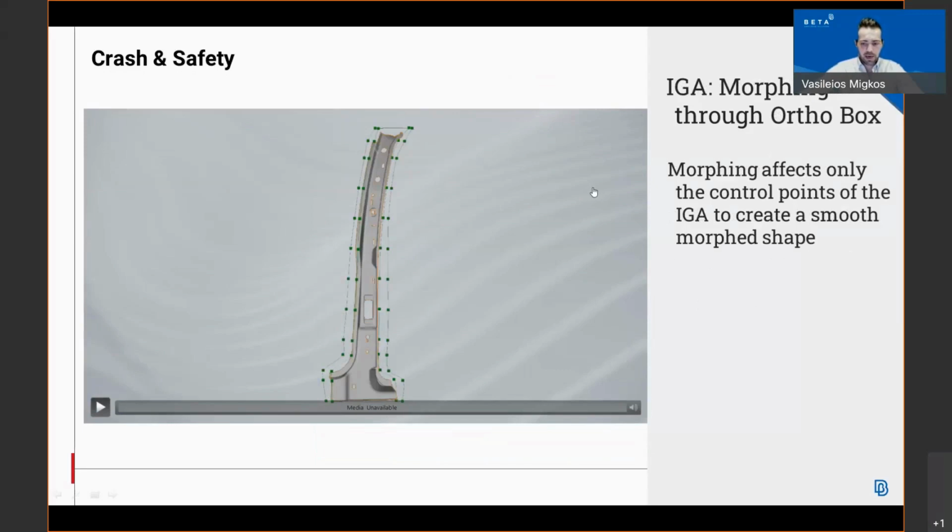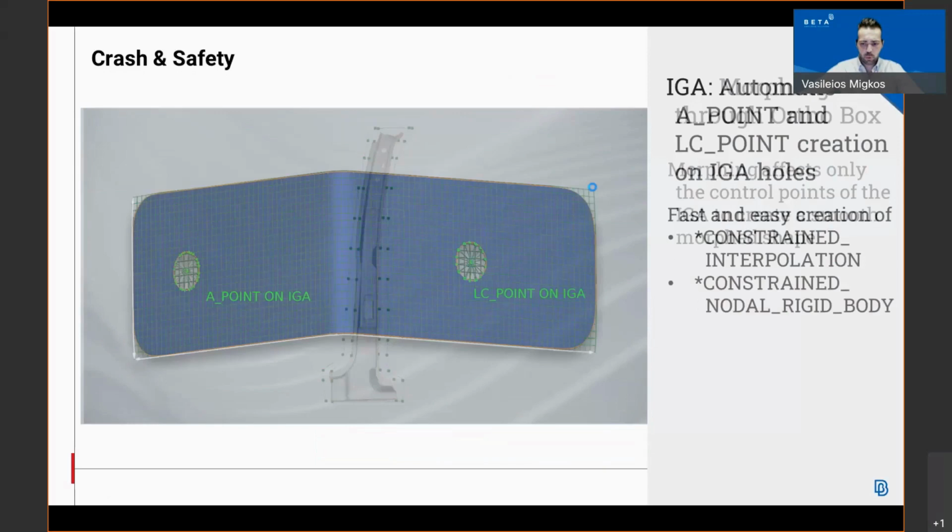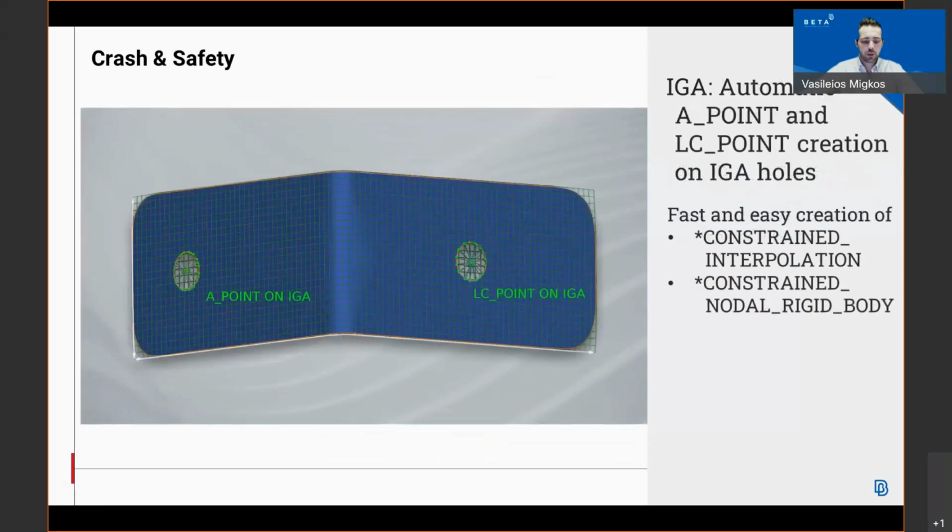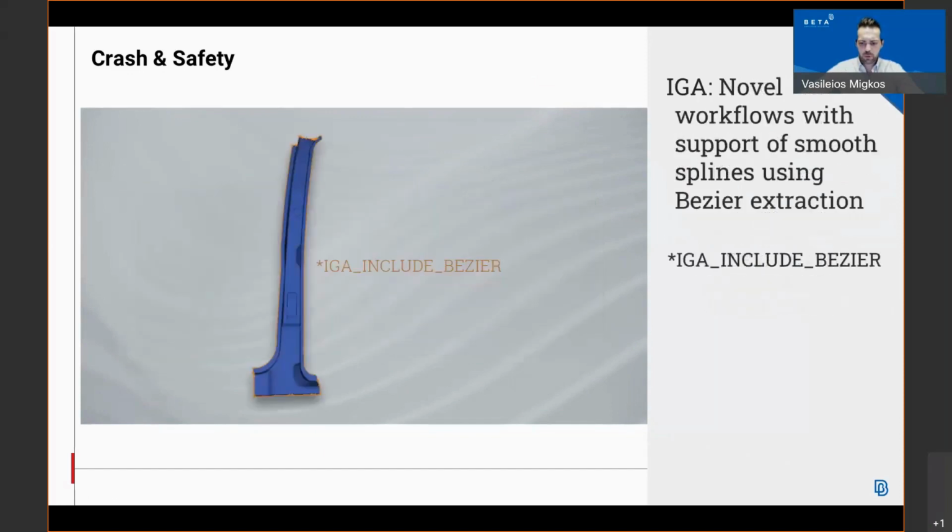In the IGA field, we have supported also the automatic creation of an assembly point and a load case point on IGA holes, which creates also the constrained nodal rigid body automatically in a fast and easy way. And apart from these, we have also supported the IGA include Bezier, which is a novel workflow with support of smooth splines by using the so-called Bezier extraction.